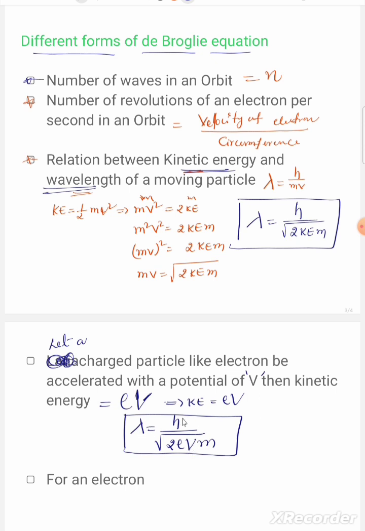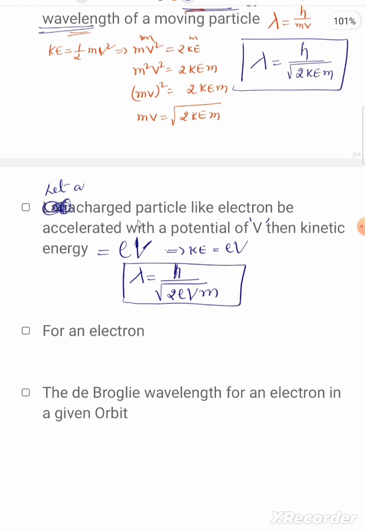When we substitute these values, h is the Planck constant, E is the charge of the electron, m is the mass of the electron, then lambda equals 12.27 by root V angstroms.